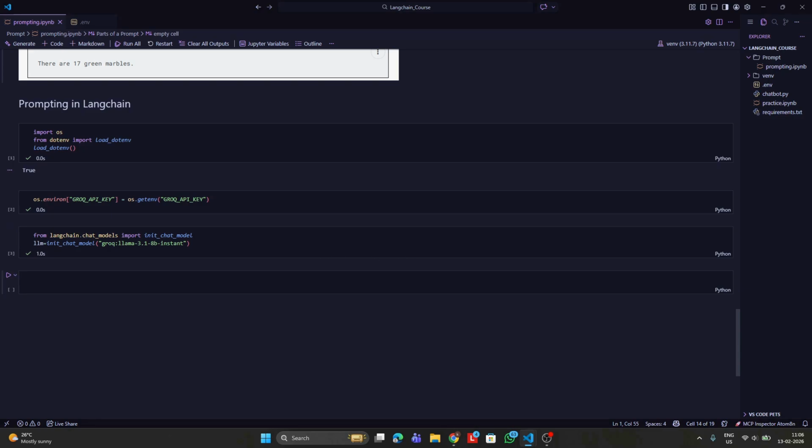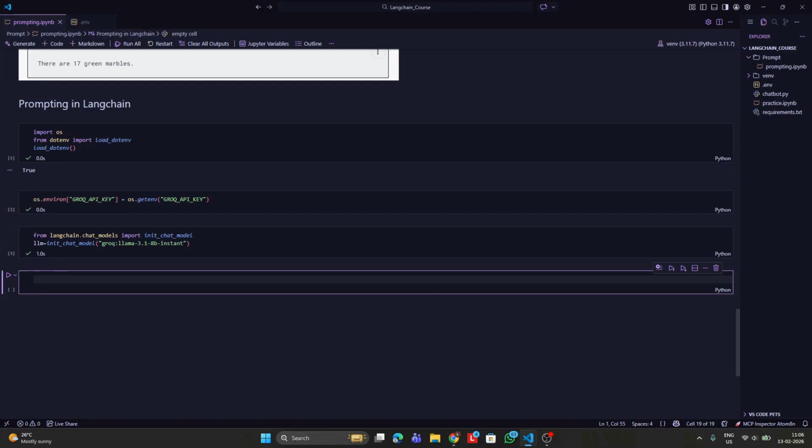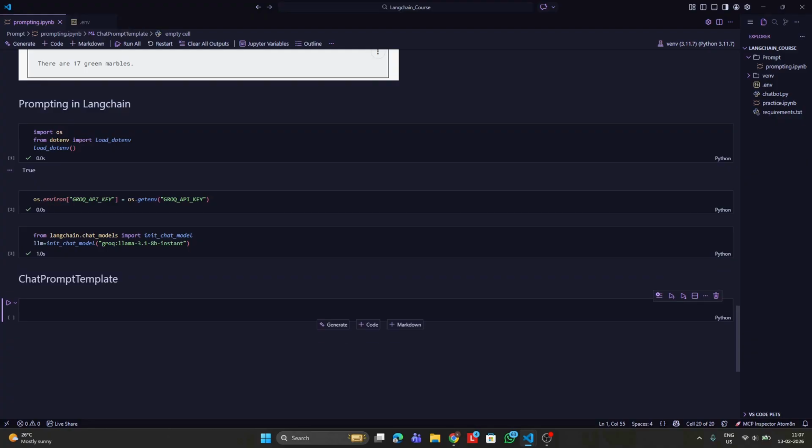From the previous video, we have covered this all. So now we will go to coding. The first thing that we want to do is there are two different ways to use chat prompt template. So we'll be seeing both these ways. Let me just type chat prompt template. Okay, the first step is to first import the library.